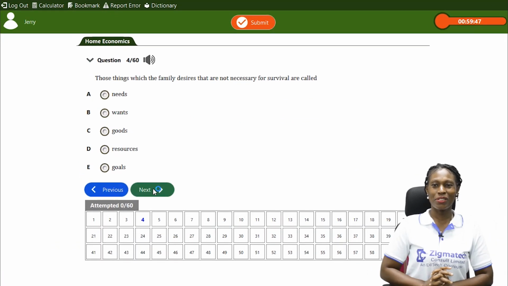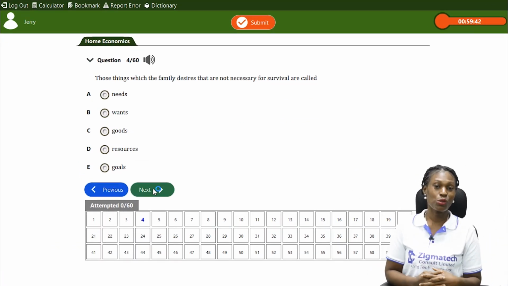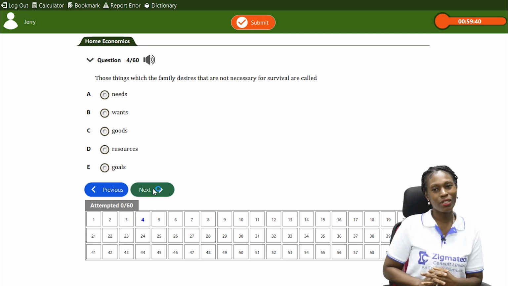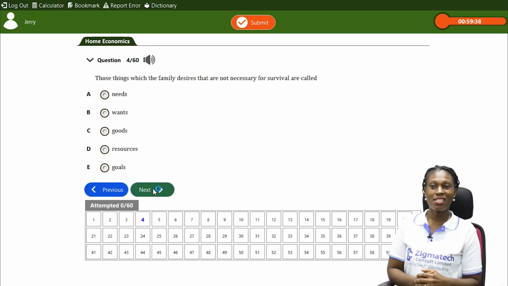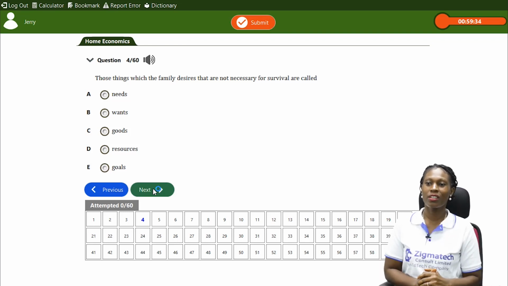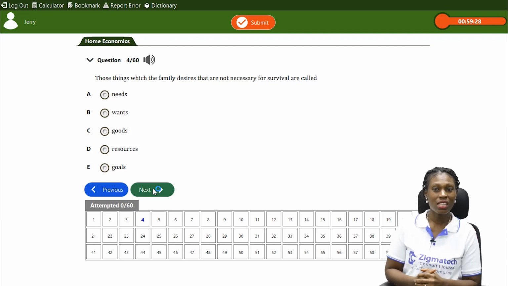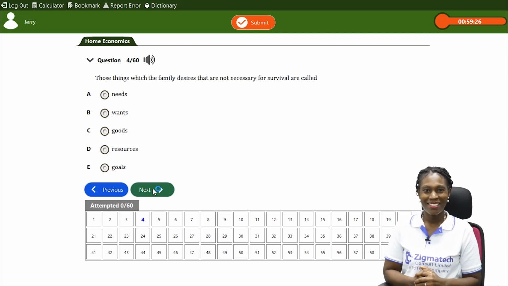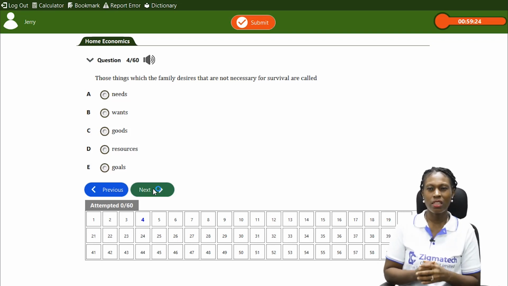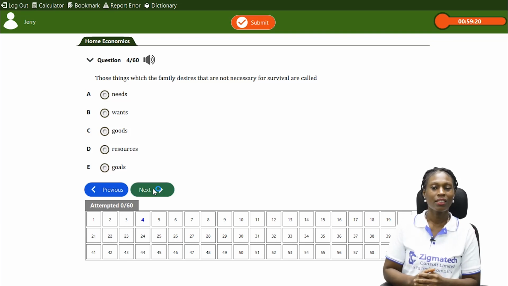Okay, let's look at this question. Those things which the family desires that are necessary for survival are called what? You have needs, you have wants, you have goods, you have resources, you have goals. We just talked about them. Now, what are the things that the family desires that are necessary for survival?